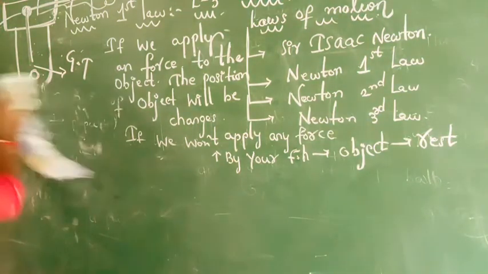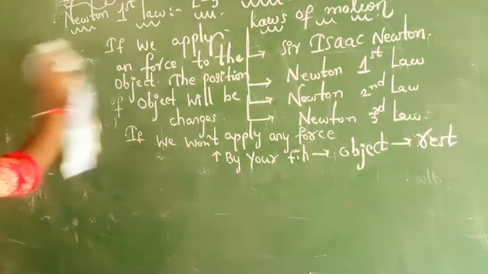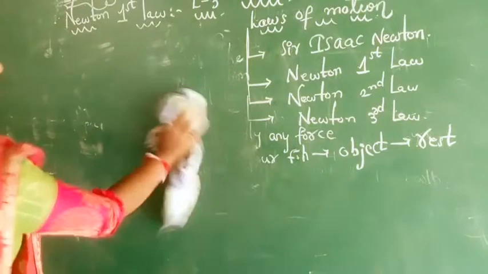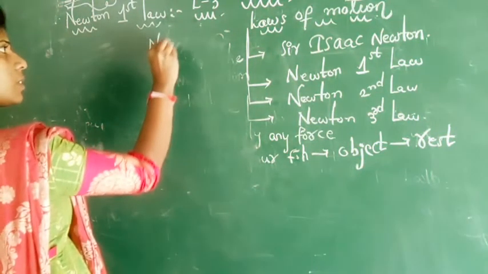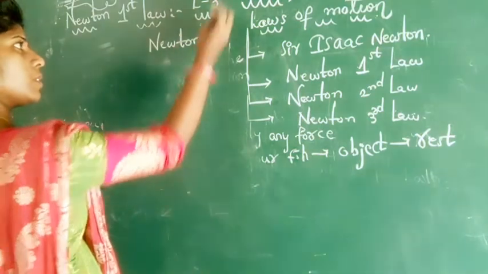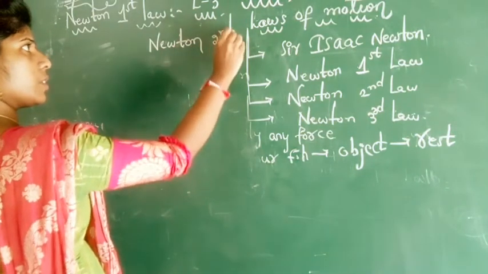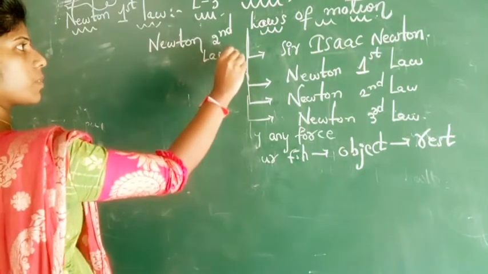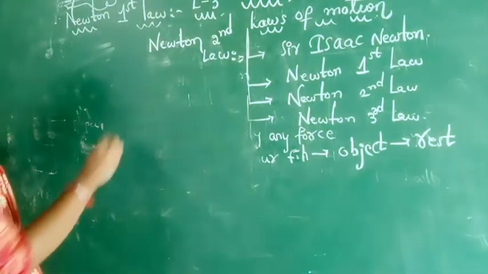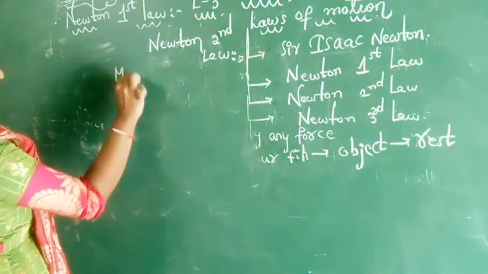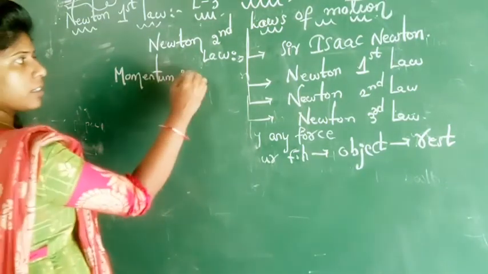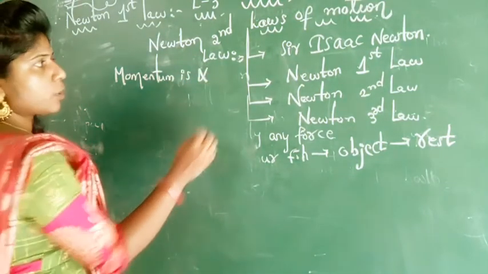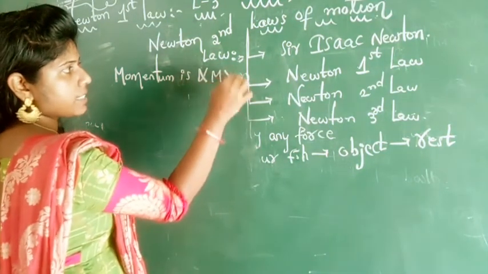Now go for Newton's second law. Newton's second law explains that momentum is directly proportional to the product of mass and velocity.